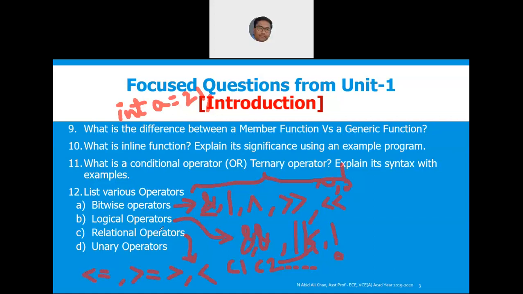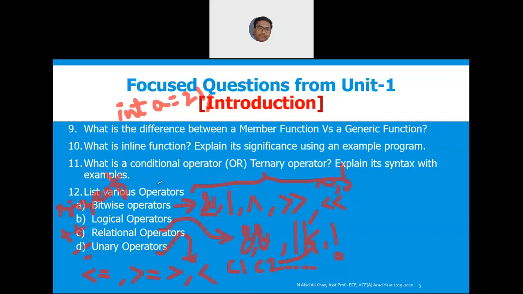Then what are unary operators? Plus plus, minus minus, and then sizeof is also unary, and then unary minus, and then new is also a unary operator. You can apply it only on one operand. So sizeof, these are very important. So don't make any mistakes specifically in operators, because these have to be at your fingertips.